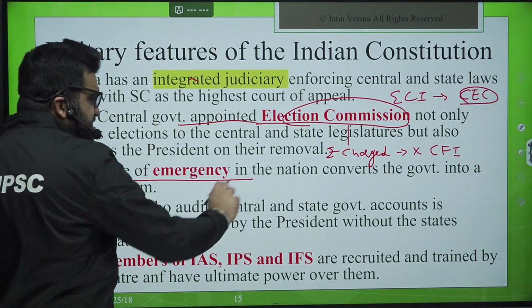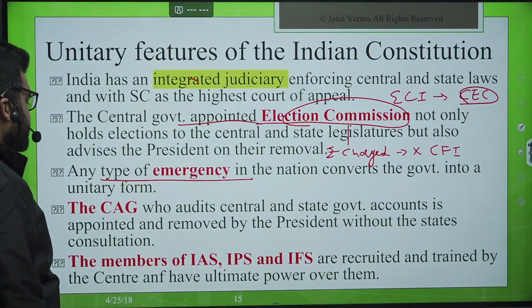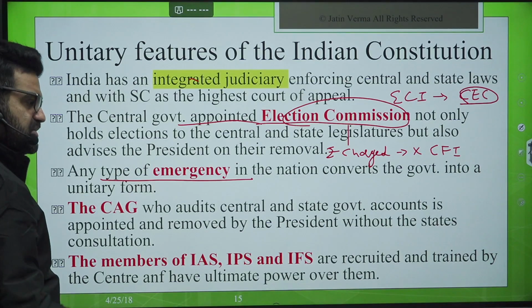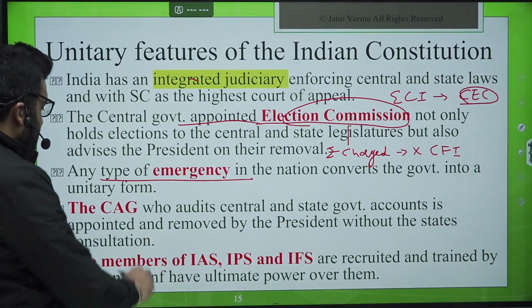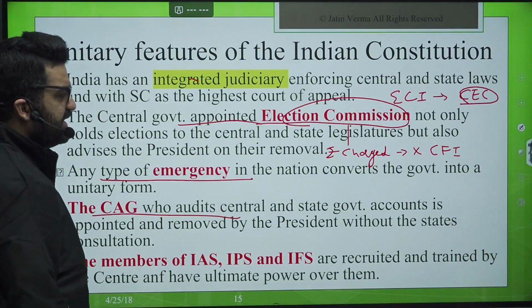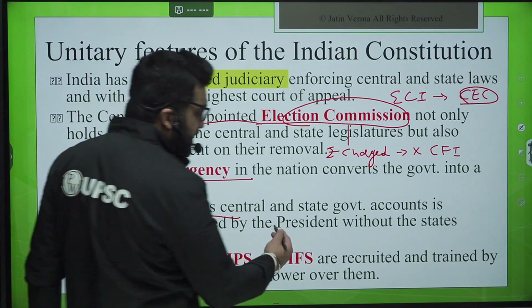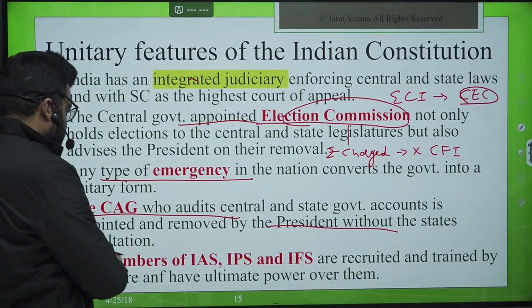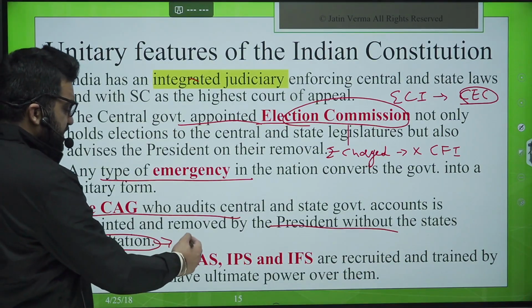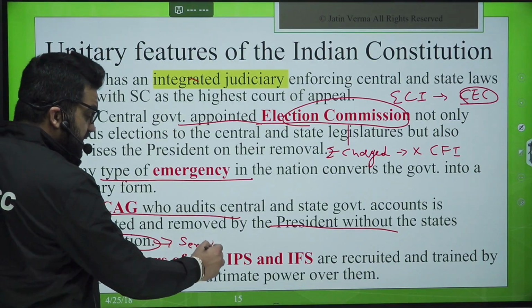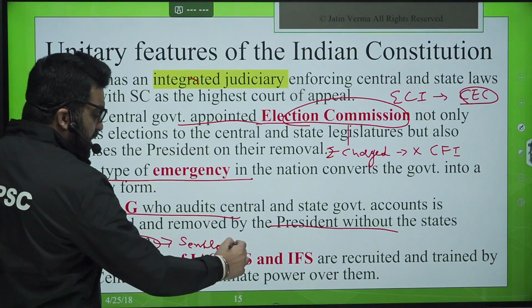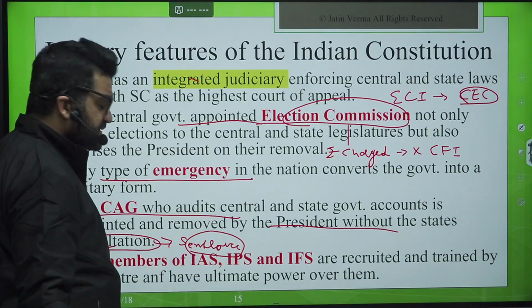Any type of emergency in the nation converts the government into a unitary form. To a great extent it is true, so we will mark it as right. Okay, the CAG, who audits the central and state governments' accounts, is appointed and removed by the president only, without the concurrence or even the semblance of consultation. Even for formality's sake, this is not happening.